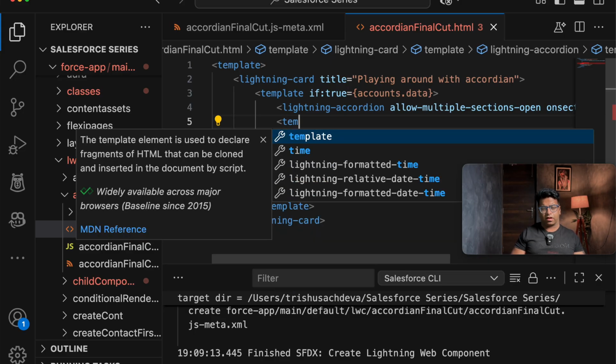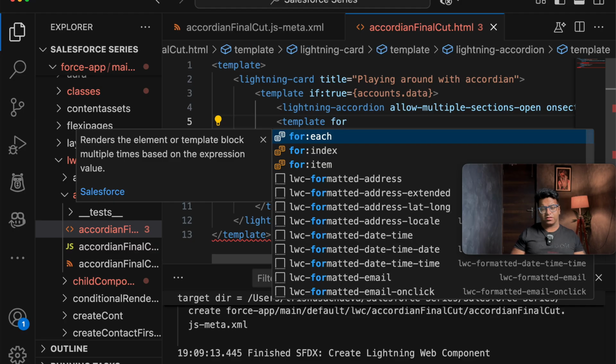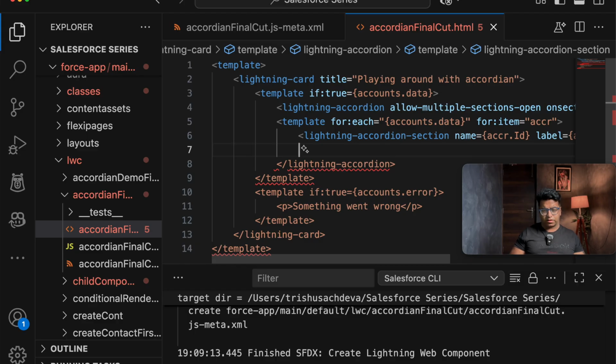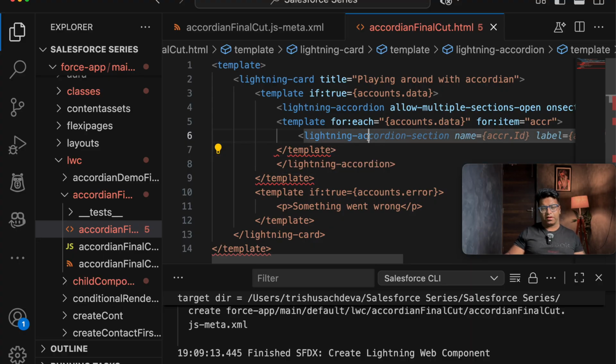Template for each, it will be giving account.data, and here I will be taking accordion. So once we are done with for each, let's first close the template tag as well. I have just closed the template tag here. Once the template is ready,